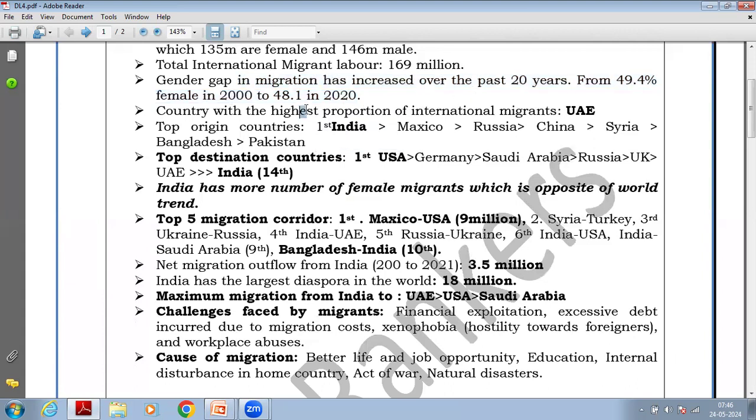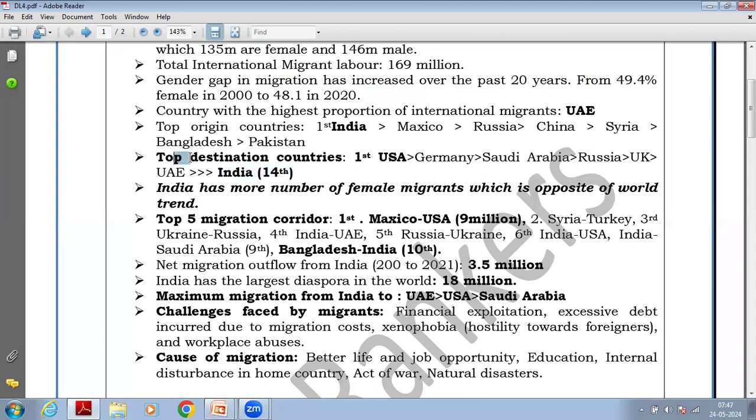Country with the highest proportion of international migrants is the United Arab Emirates. All these are discussed. The country which receives the maximum number of migrants is the USA. And India is the 14th largest country where people from outside migrate to India.